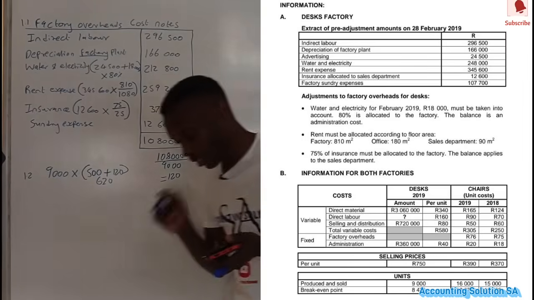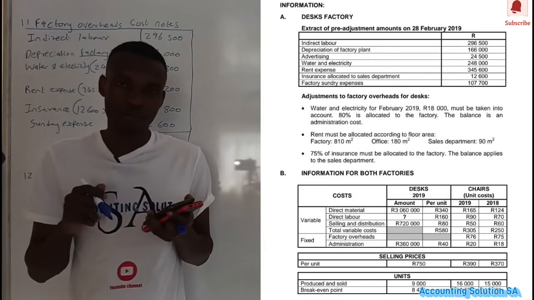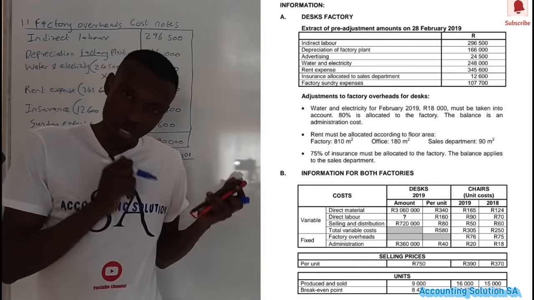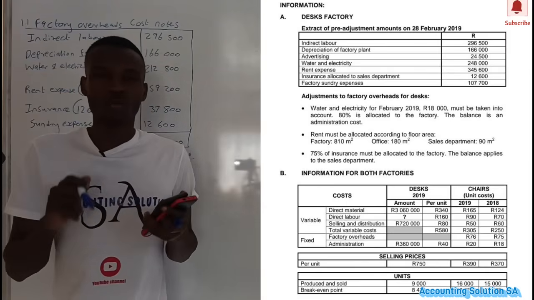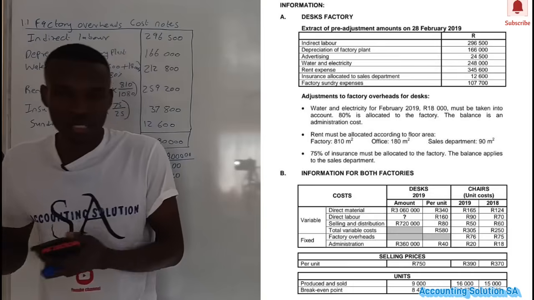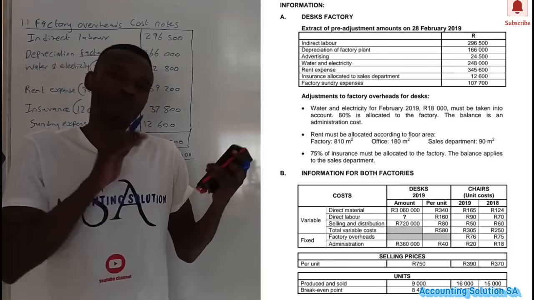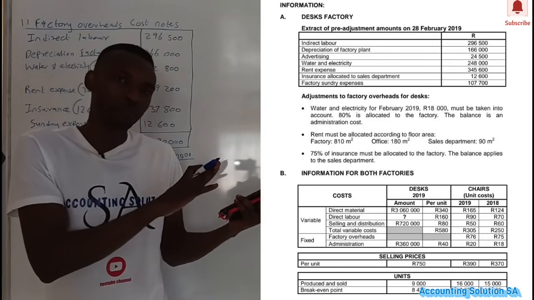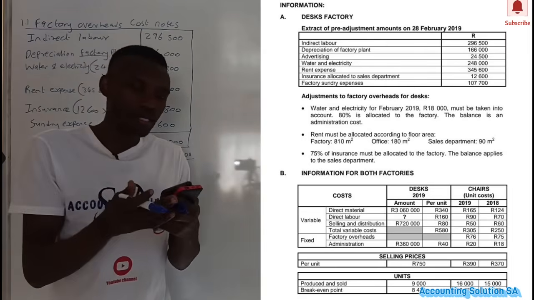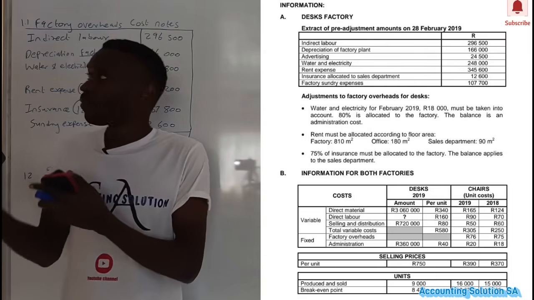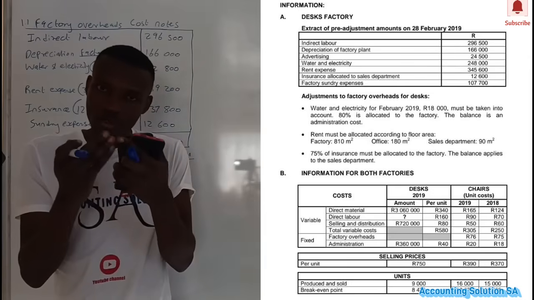Okay, I repeat again guys. In order for you to get a total cost of production, once they mention of production, do not include administration and selling and distribution. Only multiply the total units produced by direct labor. We know that direct material falls under factory. Factory overhead also falls under factory. That's the three things that we have to add.